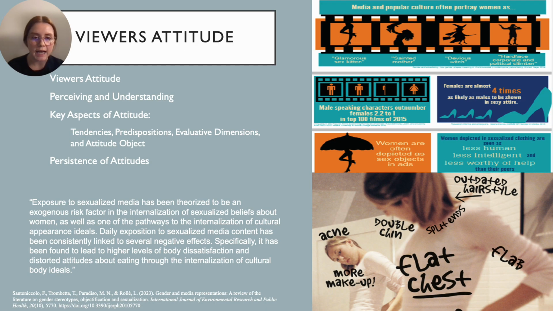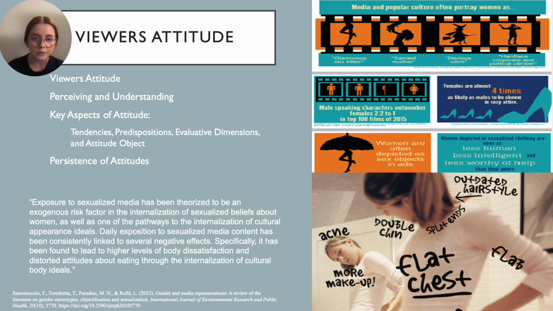When you're looking at a viewer's attitude, it's really important to know what kind of attitude they have, because that allows you to understand their behavior, especially when looking at social media platforms. According to Chapter 3 of the Gas Insiders text, a viewer's attitude is a psychological tendency that is expressed by evaluating a particular entity with some degree of favor or disdain. And this allows us to use their attitude as a mental map to guide us depending on what behavior they're going to have. It's really important to understand and perceive a message.